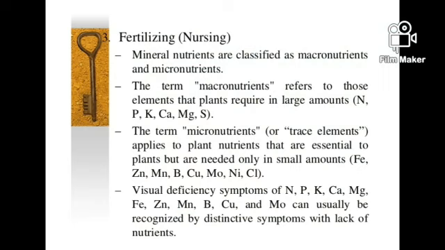Fertilizing, that is providing extra minerals or nutrients which the plant requires other than those already present in the soil. Mineral nutrients are classified as macronutrients and micronutrients. The term macronutrients refers to those elements that plants require in large amounts. The term micronutrients or trace elements applies to the plant nutrients that are essential to plants but are needed only in small amounts. Visual deficiency symptoms of NPK, calcium, magnesium, iron, zinc, manganese, boron, copper, and molybdenum can usually be recognized by distinctive symptoms with lack of nutrients.